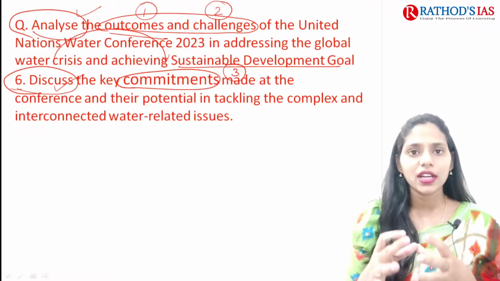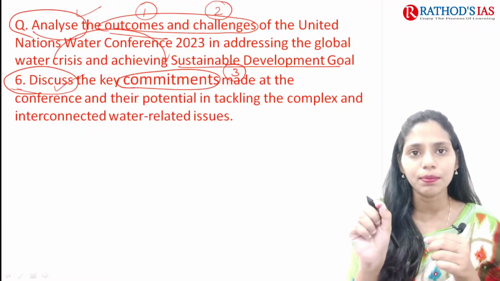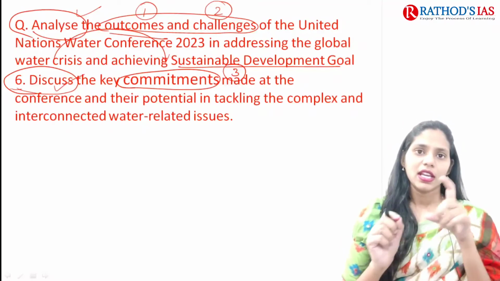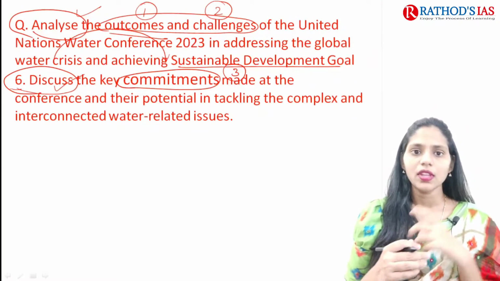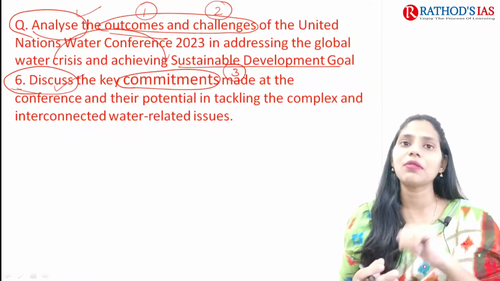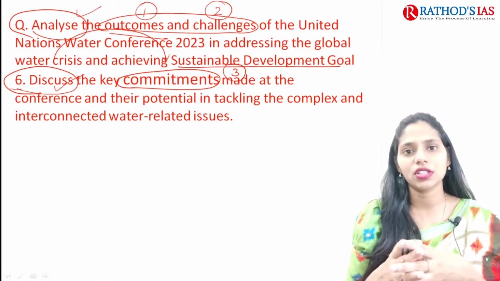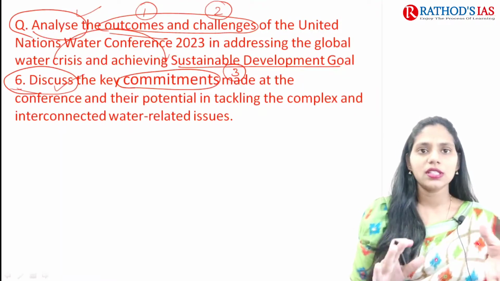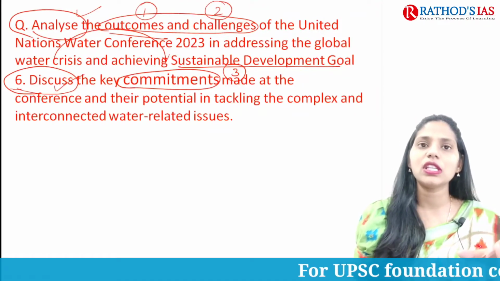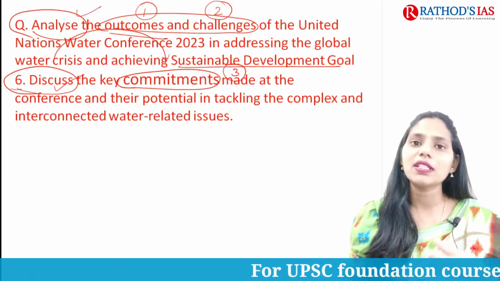Whenever you are reading a question, try to underline the important directives given in the question. And you have to see how many sub questions there are, because nowadays UPSC is not giving a single question. Here there will be sub questions, so you have to identify how many there are.